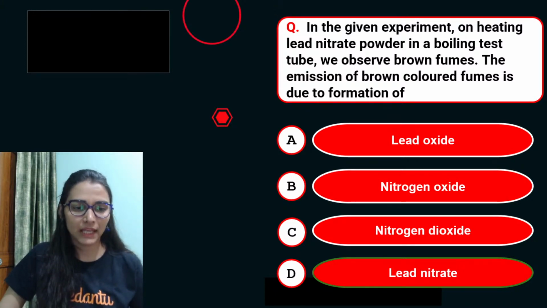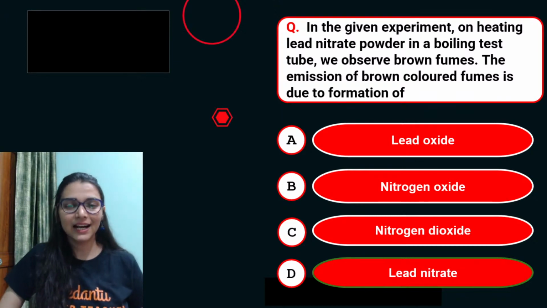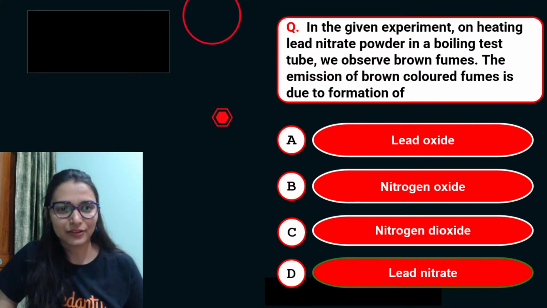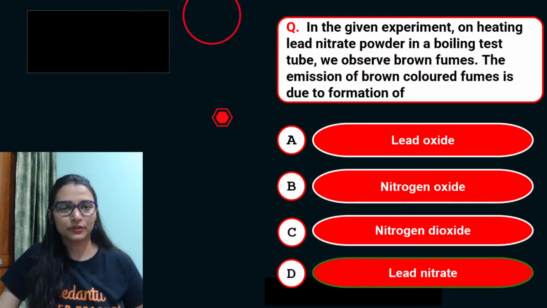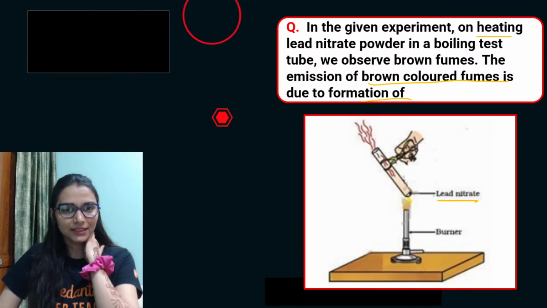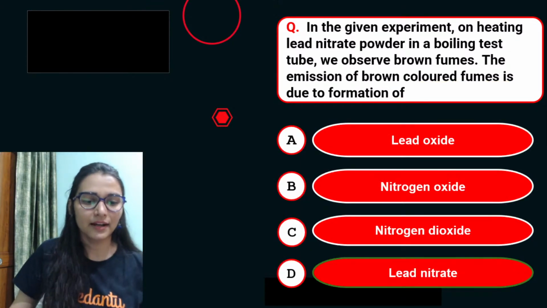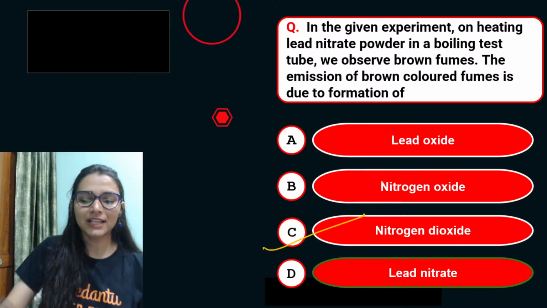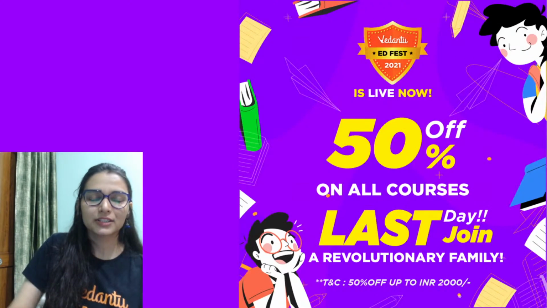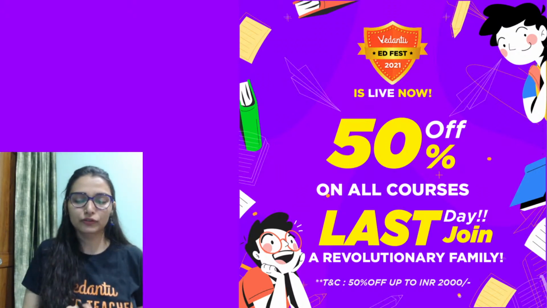Equations can be directly asked, that tell me if I am heating lead nitrate, then what type of reaction this is, or what is the observation, or you might get it in a complete picture format like this. So you don't get confused because the answer still remains the same. So that would be nitrogen dioxide, NO2. Very good. I've given you a homework question to write the reactivity series of the non-metals,